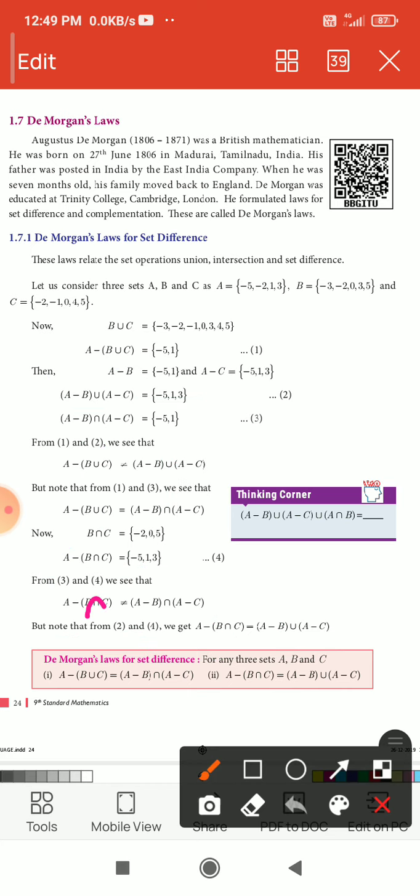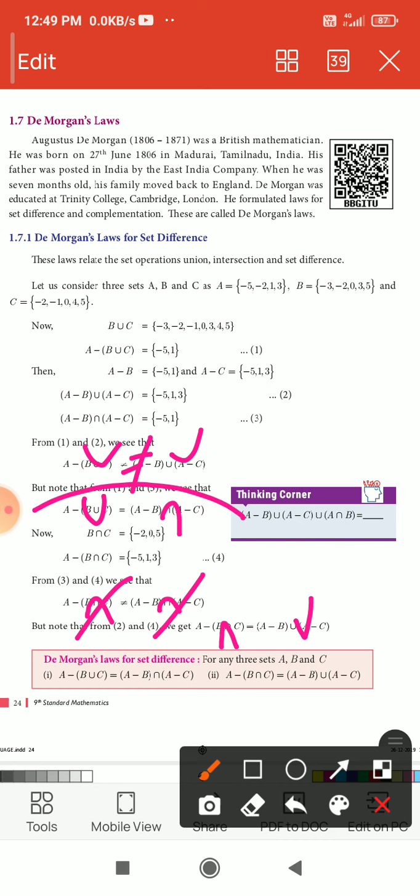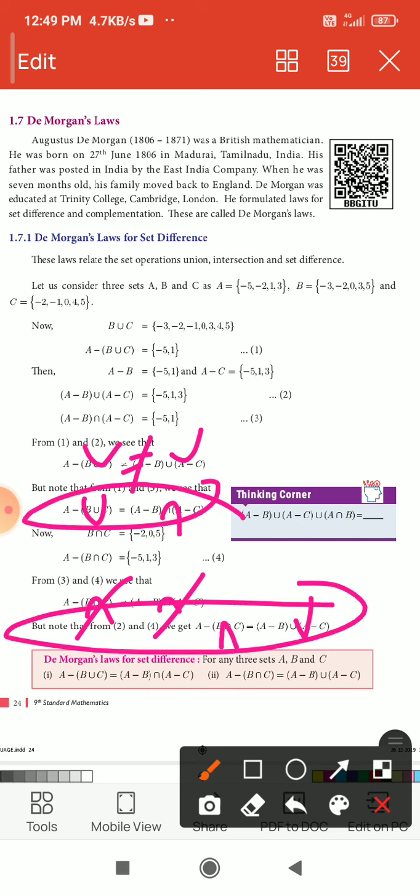So intersection to intersection is wrong, not equal; intersection to union is correct. Here also union to union is not equal, but union to intersection is correct. These two laws are De Morgan's laws for set difference.